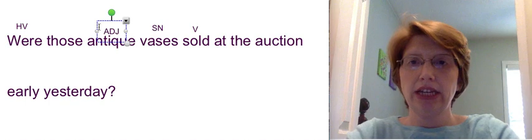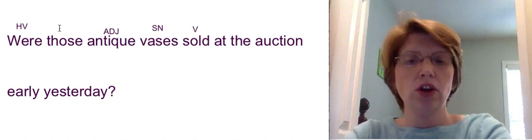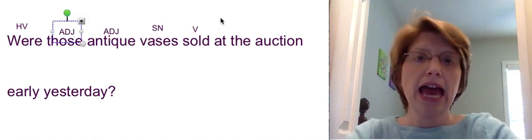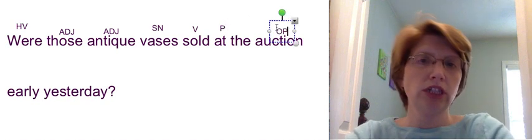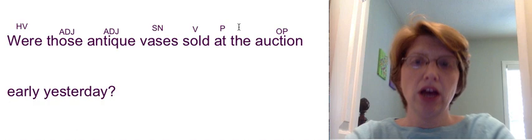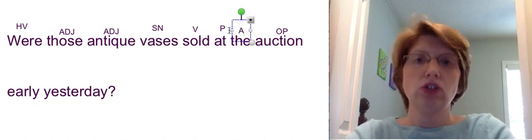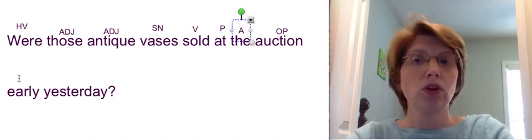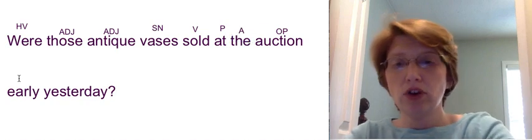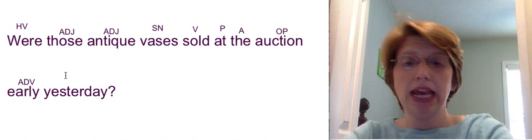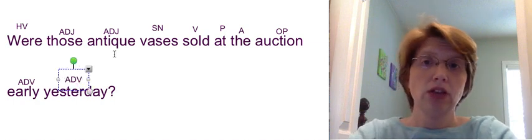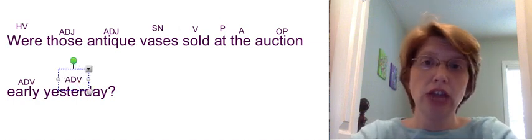Antique, adjective. Which vases? Those, adjective. At, preposition. At what? Auction, object of the preposition. The, article, adjective. Sold when? Early, adverb. Sold when? Yesterday, adverb. Subject, noun, verb, pattern 1, check.